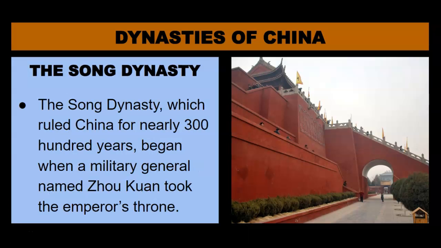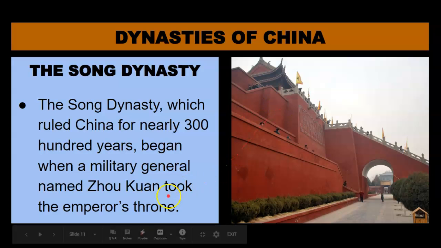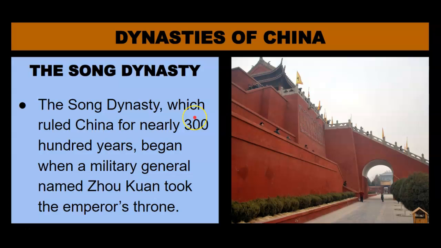And that introduced our next dynasty, known as the Song Dynasty, which ruled China for nearly 300 years and began when a military general named Zhao Quan took the emperor's throne. Okay, so when the other emperor quit, there was a power struggle, and a military general named Quan seized control of the throne, and he started the Song Dynasty. And they lasted for nearly 300 years, so a pretty important time during Chinese history.